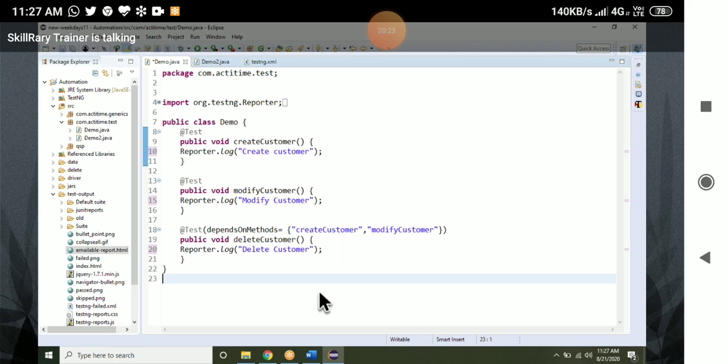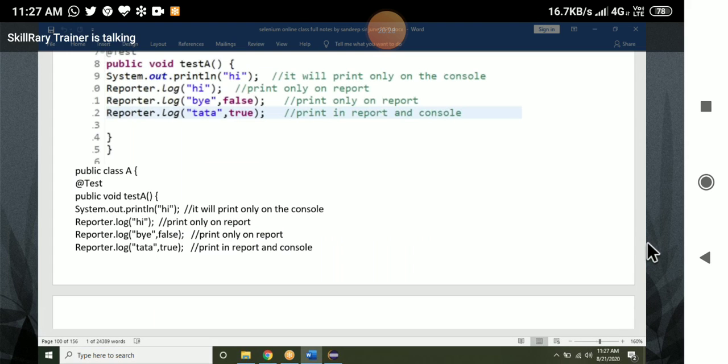Put a heading called important annotations.